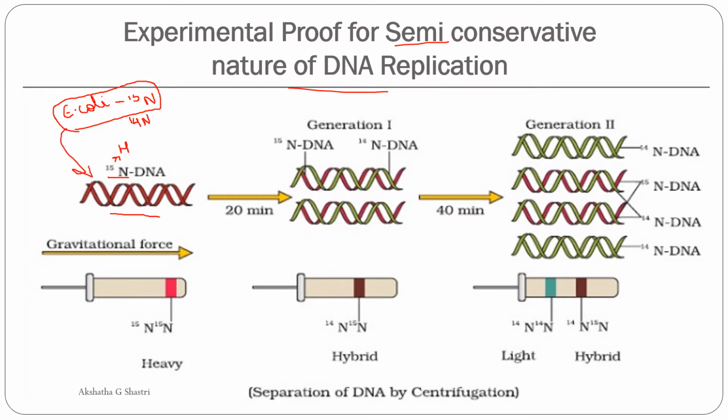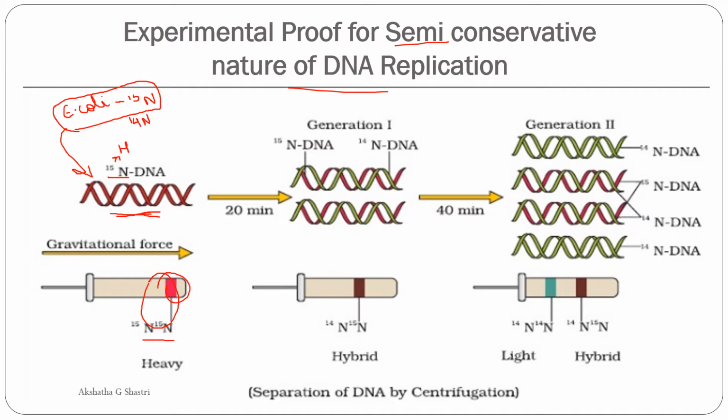So this is a newly synthesized DNA what I am showing you. Then this heavy DNA can be distinguished by the cesium chloride density gradient centrifugation. In the centrifugation, it shows like this. That means as it is heavy, it settles at the bottom.